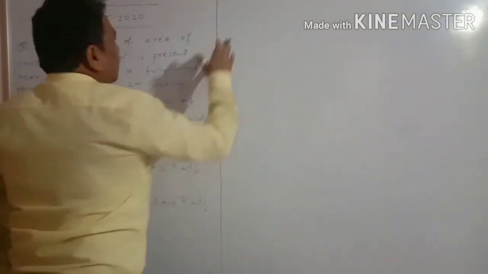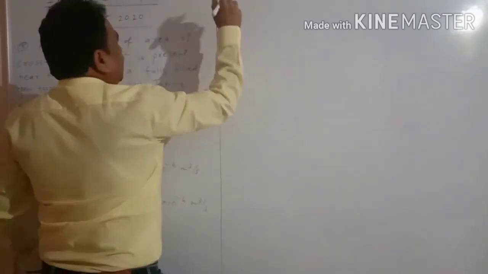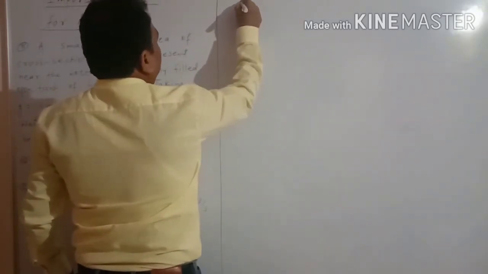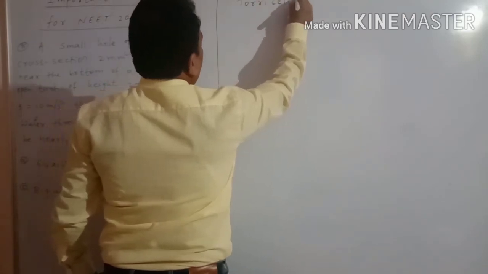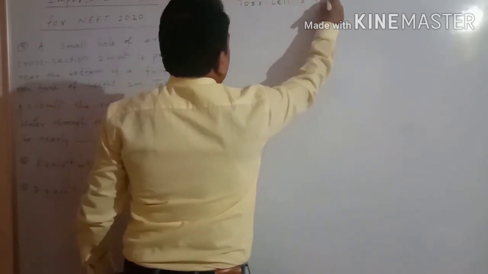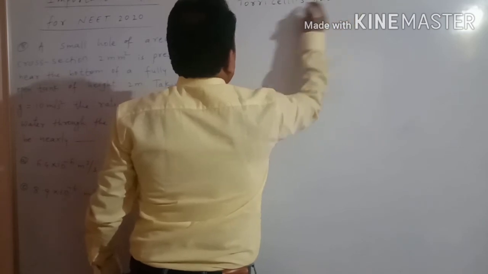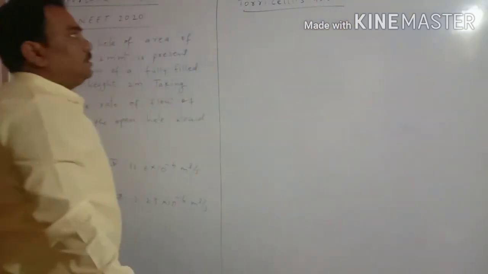So that's why we are considering Torricelli's theorem in hydrodynamics. This theorem is related to hydrodynamics.